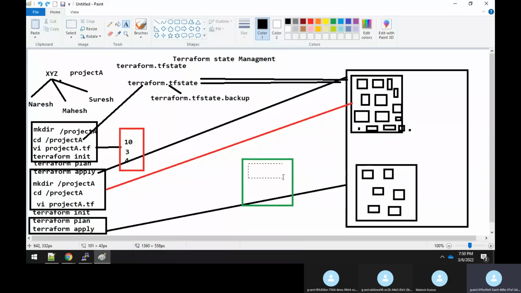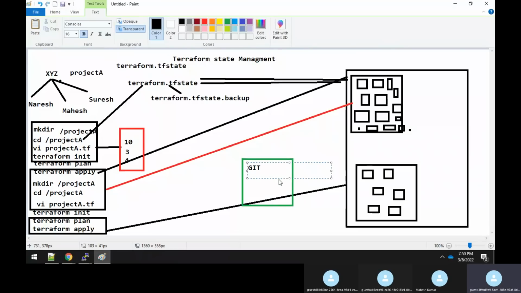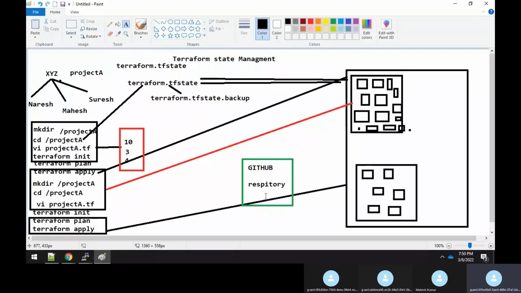You have GitHub, and first you have to create a repository, and make it a Git repository. Later, GitHub by default keeps the versioning. You need not maintain it or explicitly mention it. It does it itself, right?